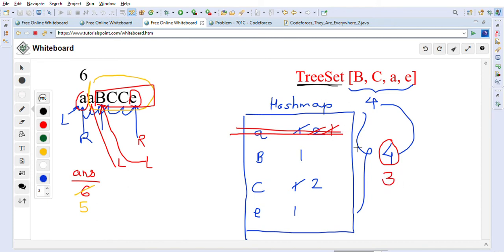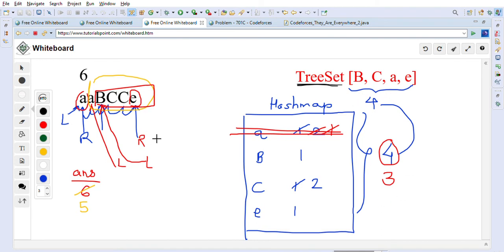So in this case our tree set and hash map do not match. So we will keep looping, and we will also put one condition in the loop: they used to be equal but now they are not equal.